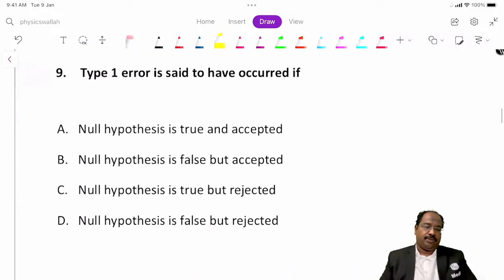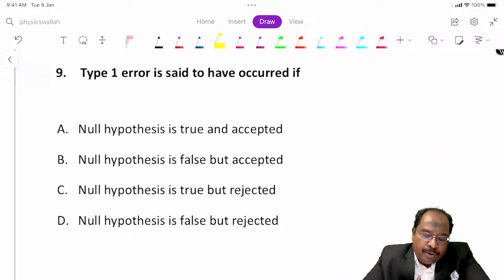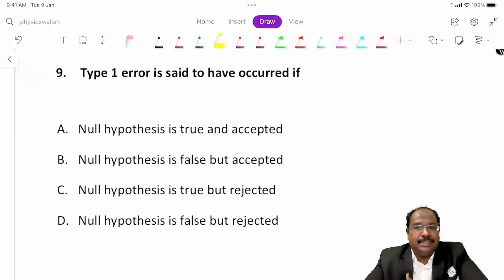Next question. Type 1 error is said to have occurred if. Okay, so type 1 error is said to have occurred if. What is this? First, let us see certain points.